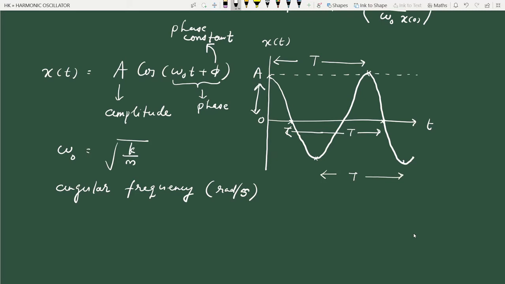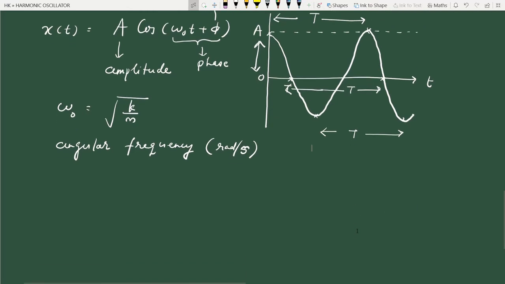So what is the connection between angular frequency and time period? The relationship is: time period T is equal to 2 pi by omega 0, or angular frequency omega 0 is equal to 2 pi by T. This T is called the time period, or simply the period of oscillation.